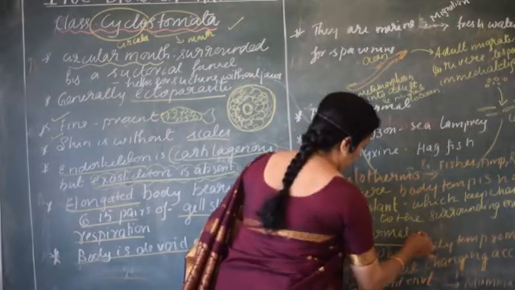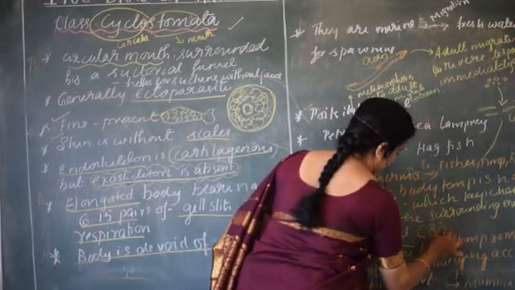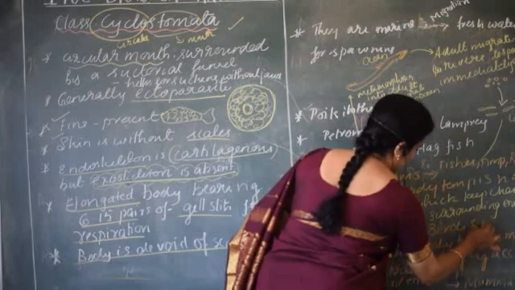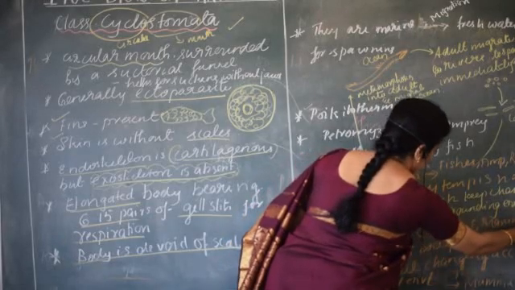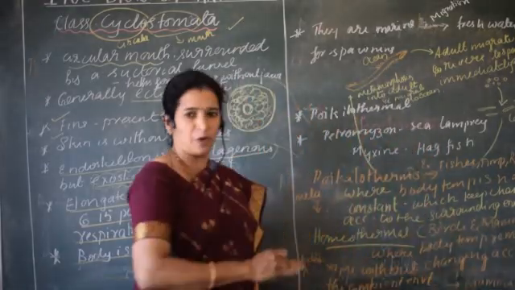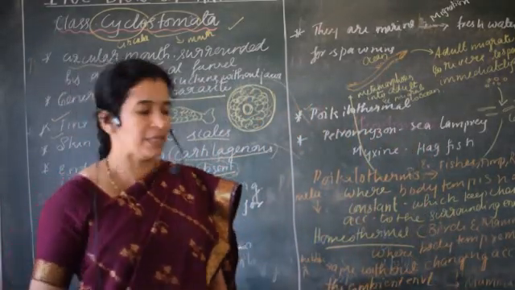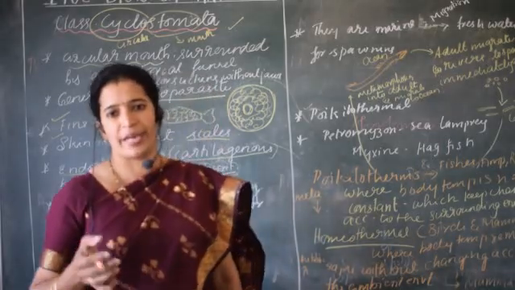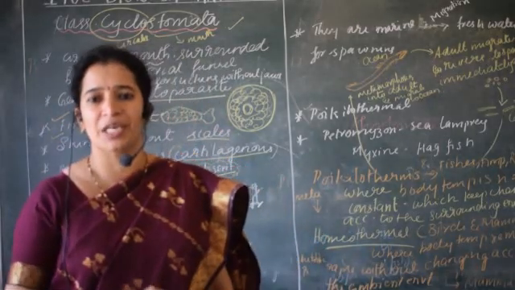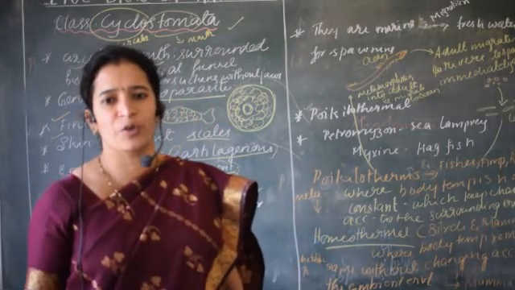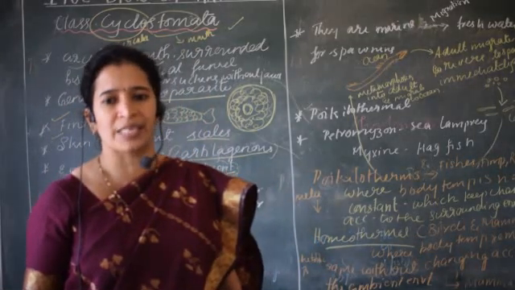For homeothermal animals, only two are there, birds and mammals. Students, please write in a separate column showing the poikilotherms and homeotherms by collecting all the points. One point is about their body temperature, which keeps changing in poikilotherms, while homeotherms' does not keep changing.